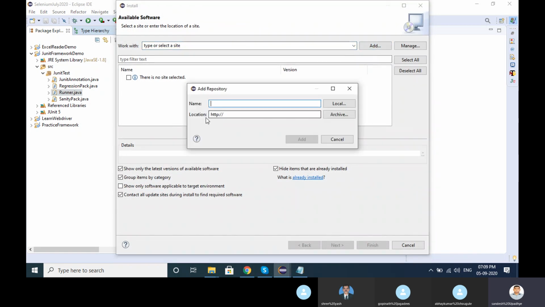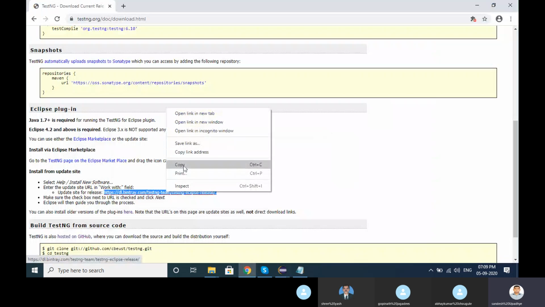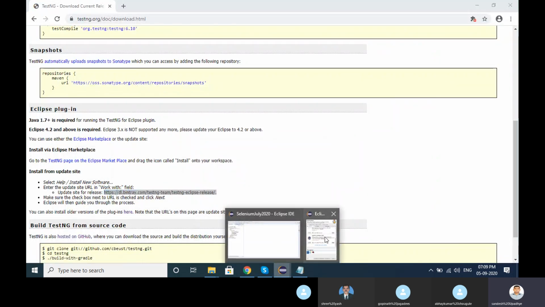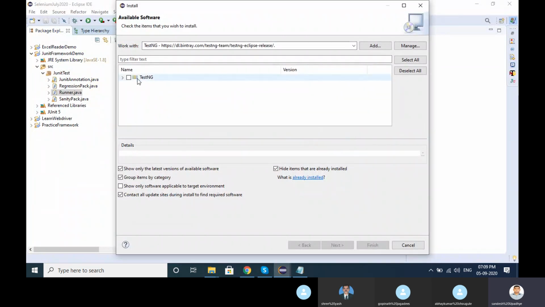Click on the Add button, type TestNG, and whatever site we have opened, copy this URL, go to Eclipse and paste that URL over here. This is the second part. Click on the Add button. Look here, TestNG is coming here.